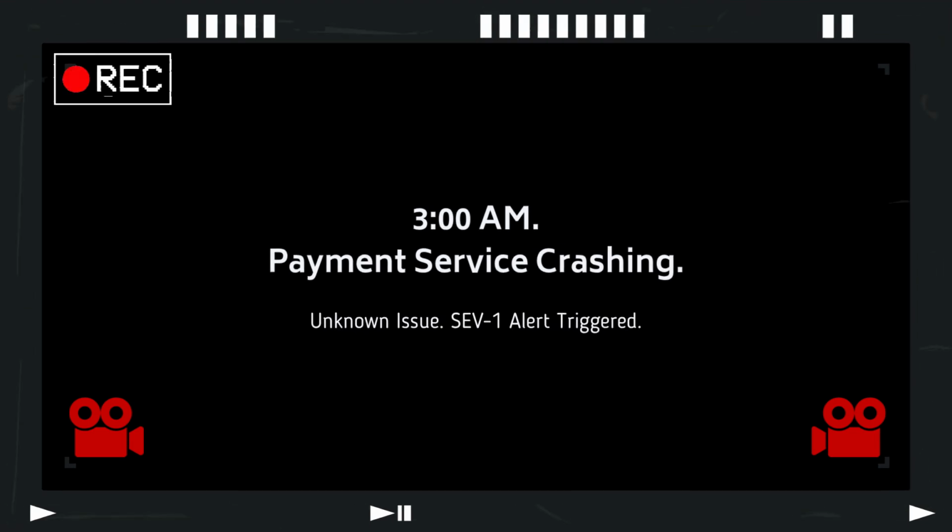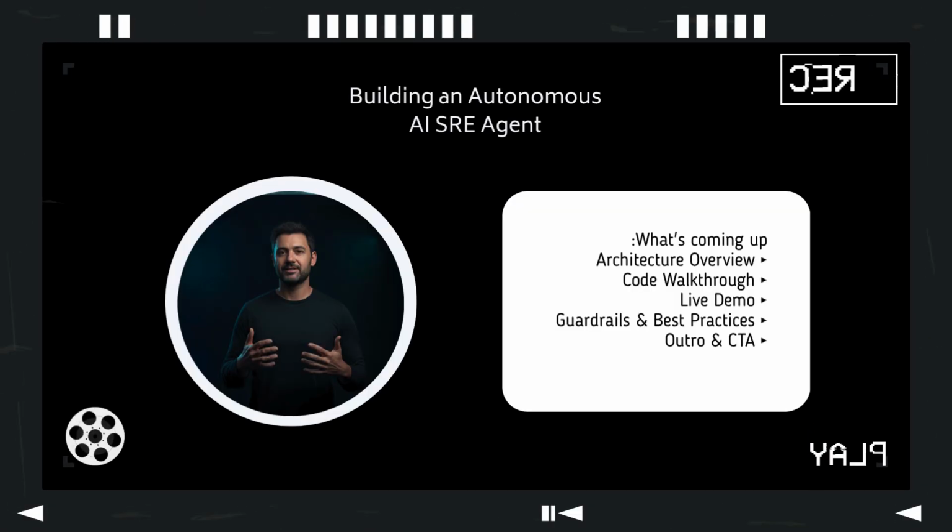It is 3 a.m. Your payment service just started throwing 500 errors. A standard runbook script isn't going to save you, because this isn't a known issue. You have to wake up, groggy, open your laptop, pull logs, query Prometheus, and manually trace the dependency tree until you find the bad commit. By the time you fix it, you've lost thousands of dollars in revenue in your entire night of sleep.